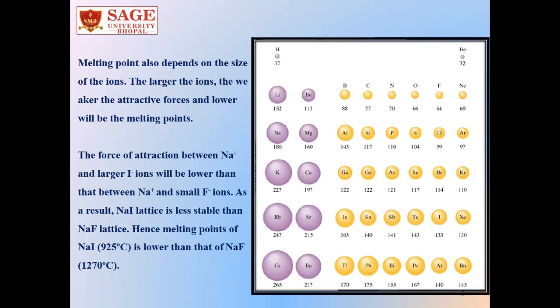So we have seen the melting point of sodium iodide is 925 degrees centigrade, which is quite lower than that of sodium fluoride, where the melting point is 1270 degrees centigrade. So we can explain this difference in melting point by considering the size of iodide and fluoride ions.